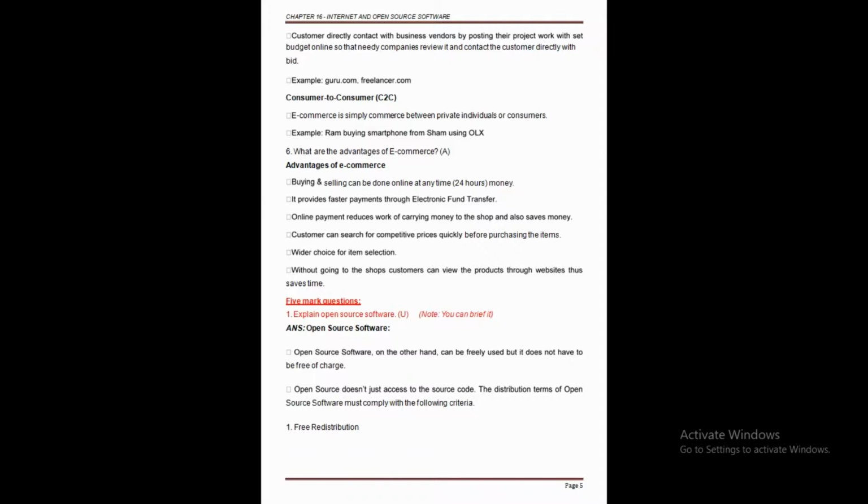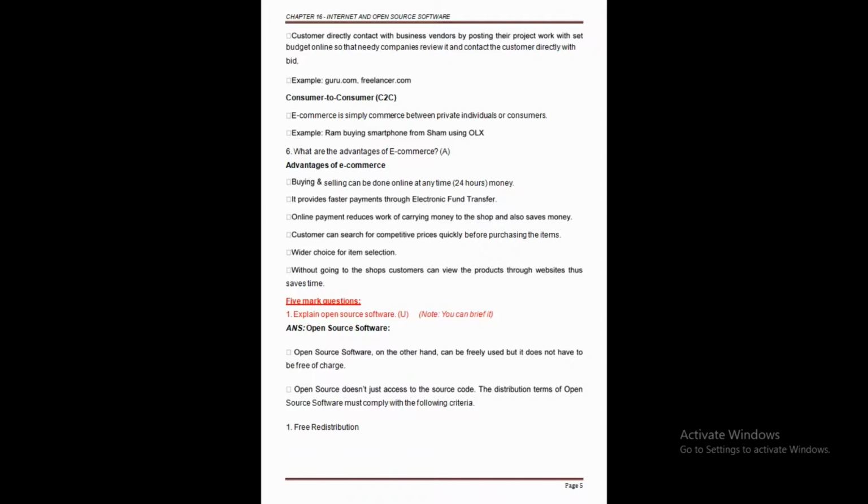Each company reviews the projects, checks the project amount and other information, and if they are ready to take it, they contact the customer directly with a bid.